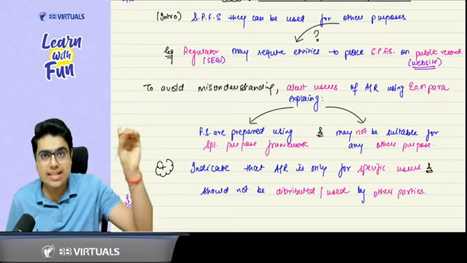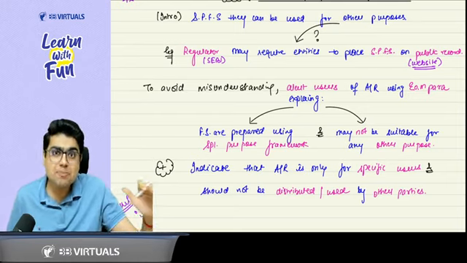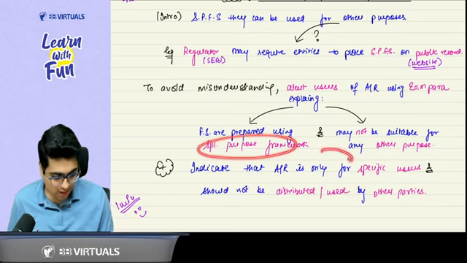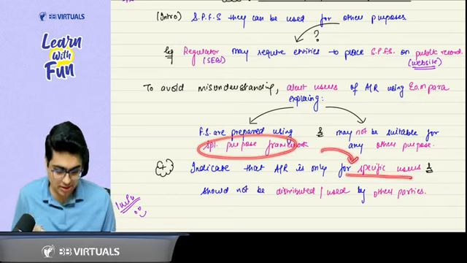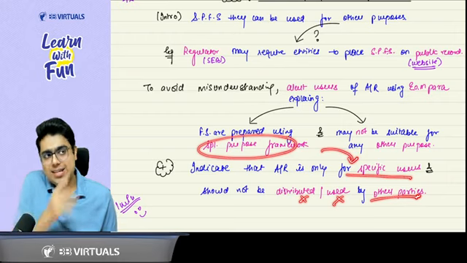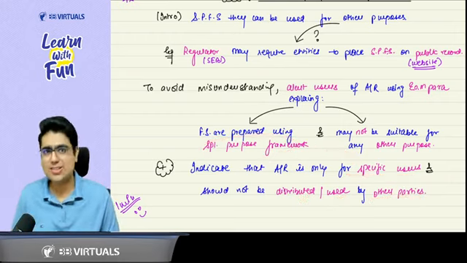Not only this, tell them that because they are prepared using special purpose framework, they are only for specific users. So they should not be distributed or used by other parties. Other parties like me should stay away from them. I should not use them. You understood the point or not?